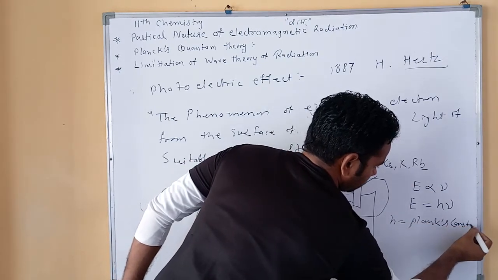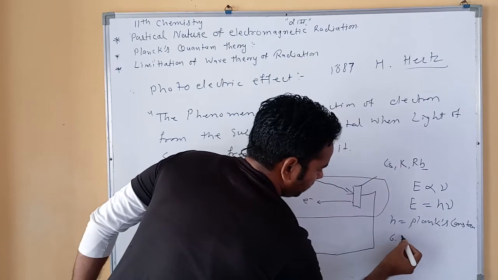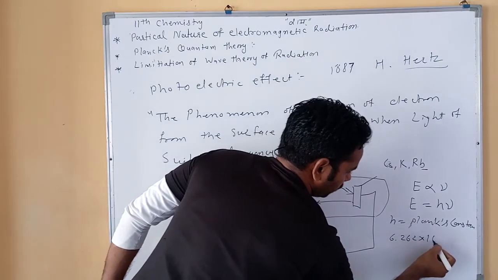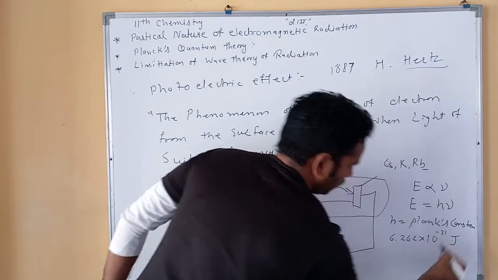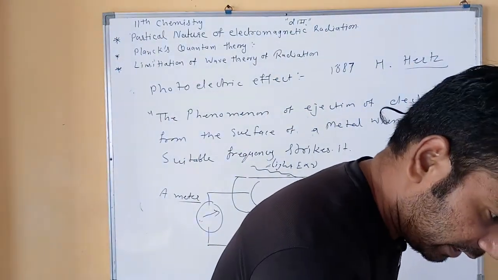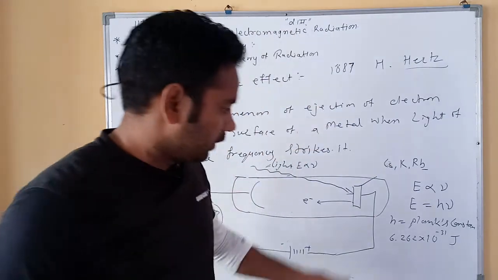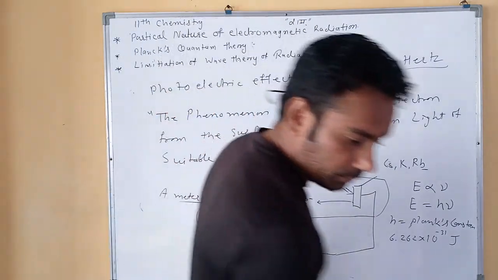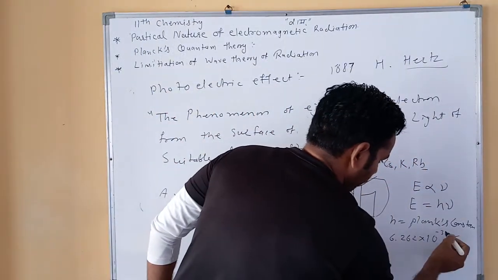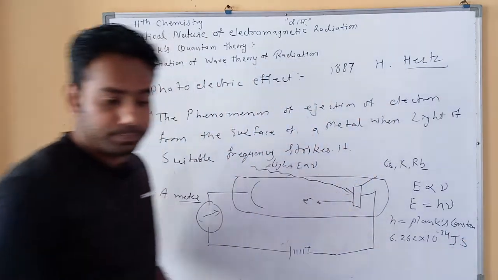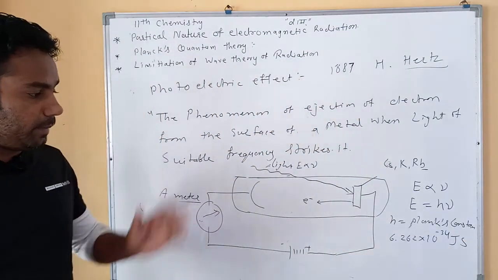Its value is 6.626 into 10 to the power minus 34 joule second. It is the Planck constant.